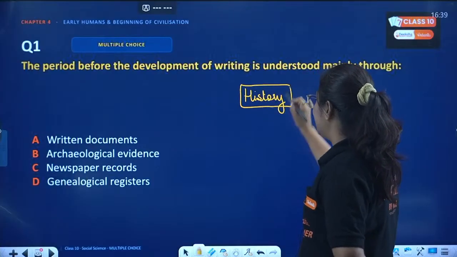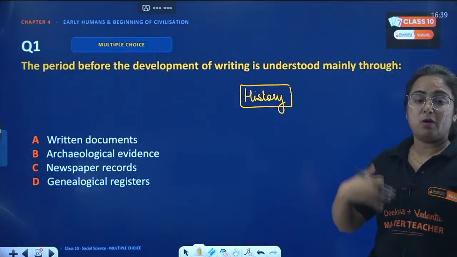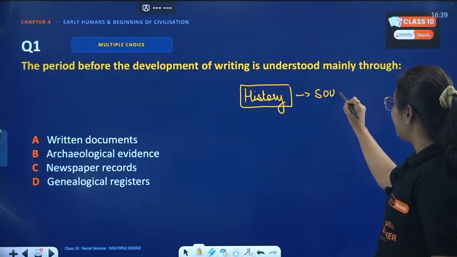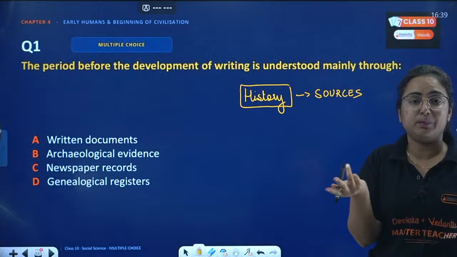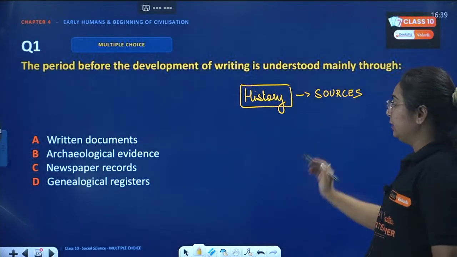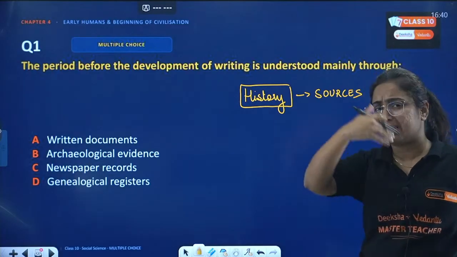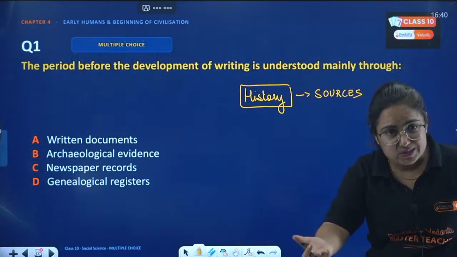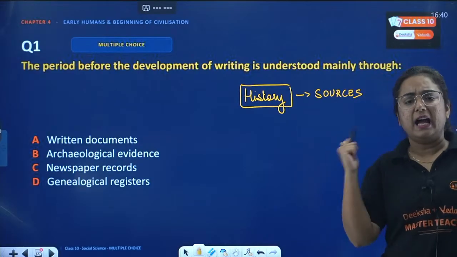Yesterday, when we were learning about understanding social science, I told you that to learn about history, we need sources. How can we know about the people living millions of years back? Only with the help of sources. There are different types of sources particularly, like archaeological sources. Archaeological sources means the remains that are found. Genealogical sources means the fossils we have found. Written records, that means literary sources, and a lot more.